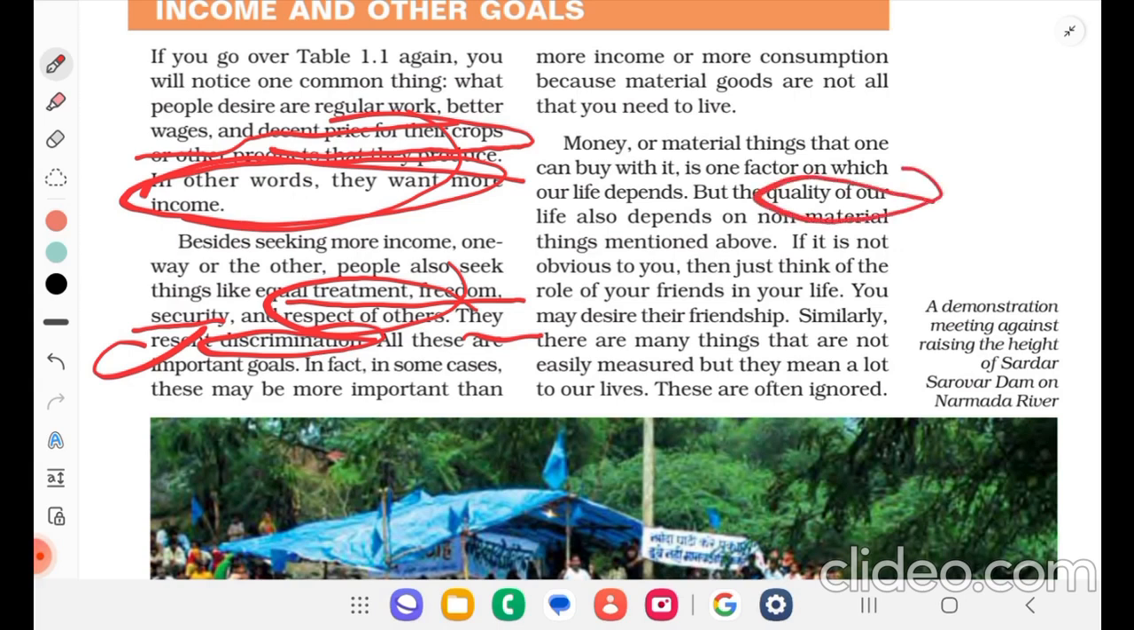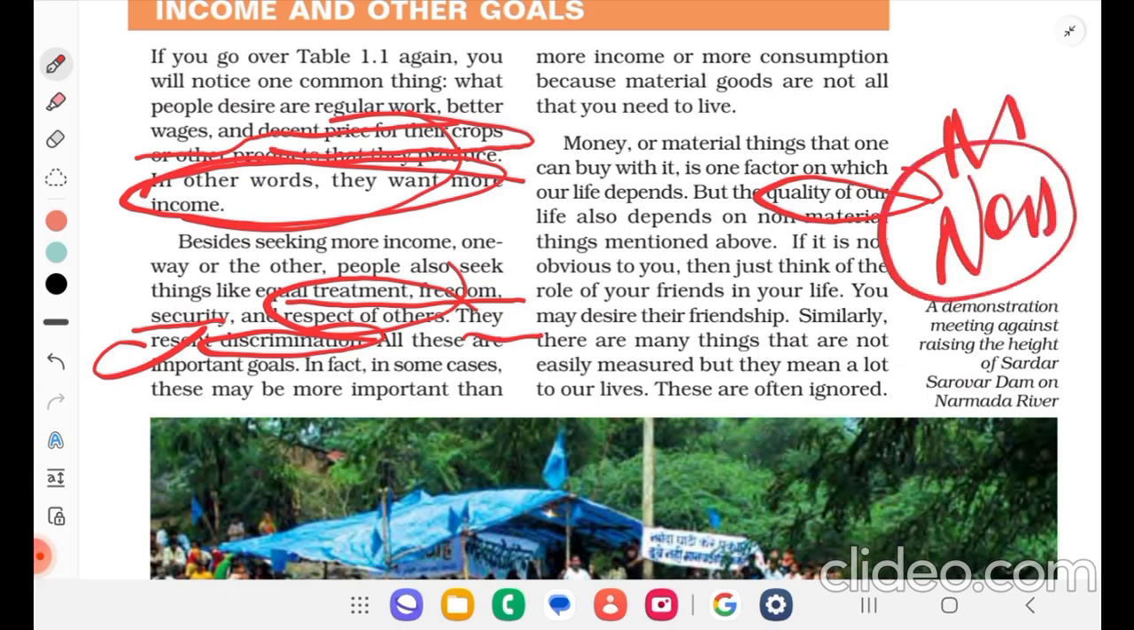If it is not obvious to you, then just think of the role of your friends in your life. You may desire their friendship. Similarly, there are many things that are not easily measured but they mean a lot to our lives. These are often ignored. So we want both material and non-material things. Sometimes non-material things will be more important as well.